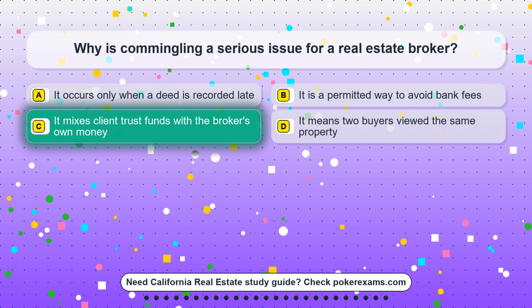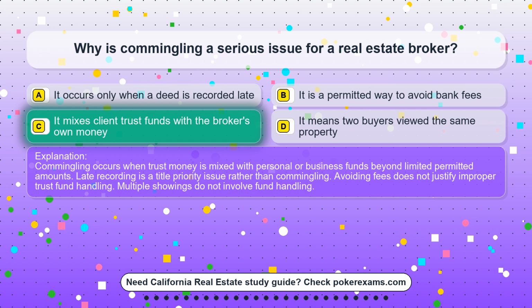The correct answer is option C. It mixes client trust funds with the broker's own money. Commingling occurs when trust money is mixed with personal or business funds beyond limited permitted amounts.